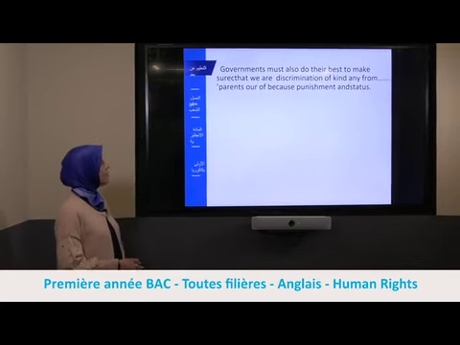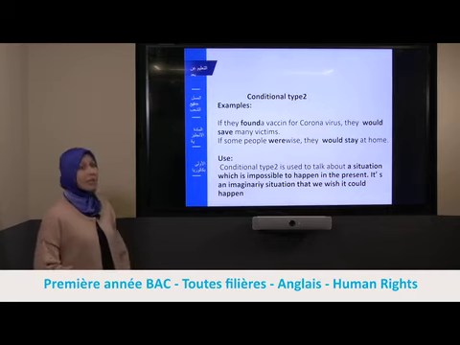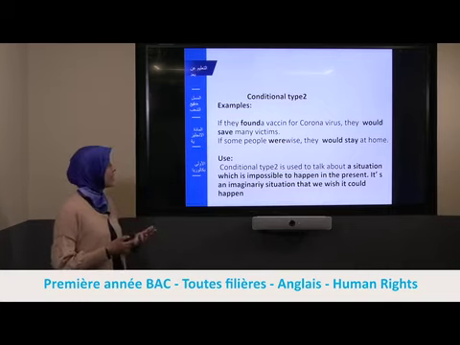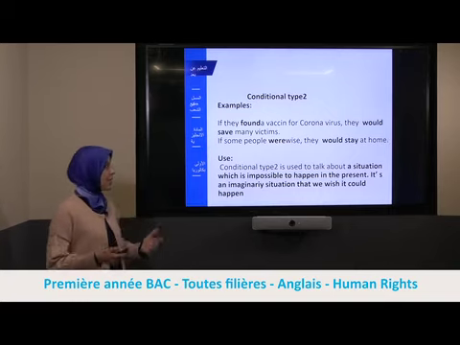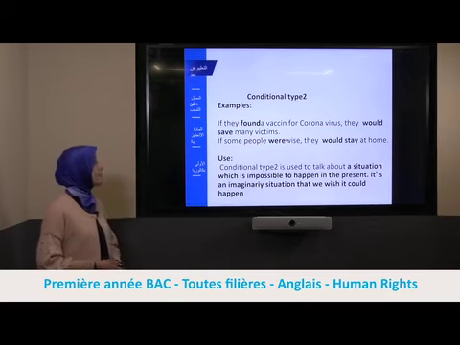Now we'll move on to our grammar lesson. It is about conditional type 2. As we have seen earlier, we have studied conditional type 0 and type 1. Today we are going to see conditional type 2. So let's study the examples together.